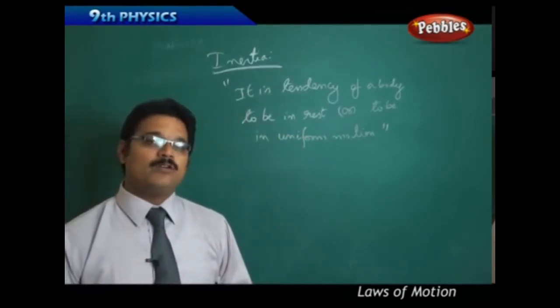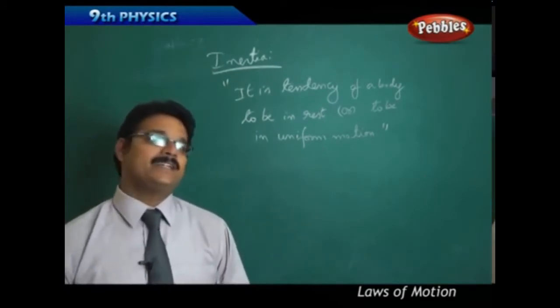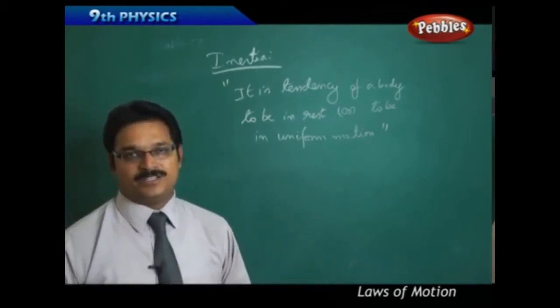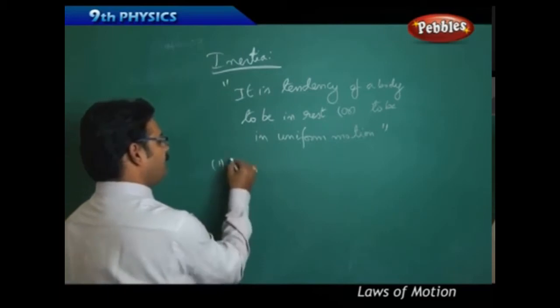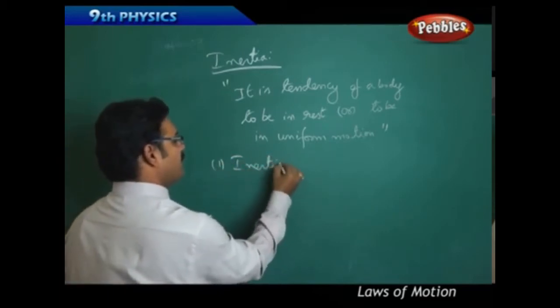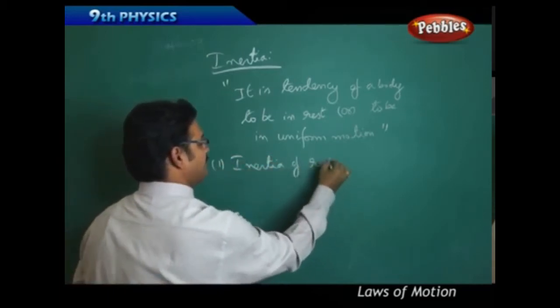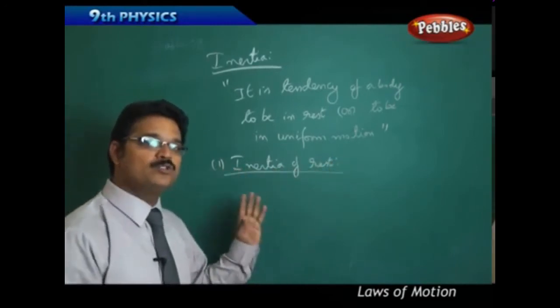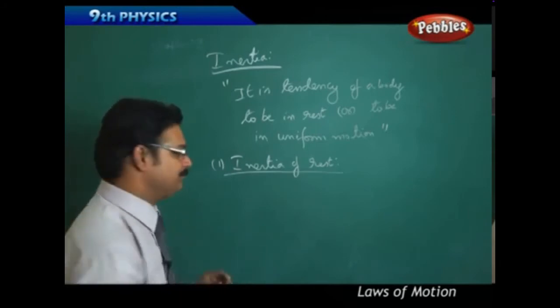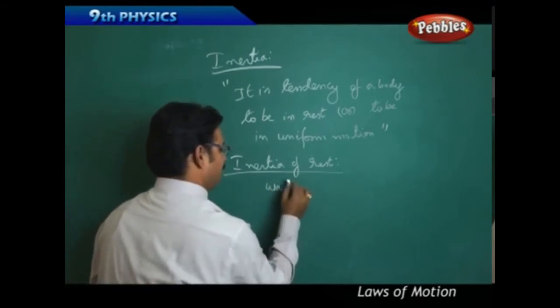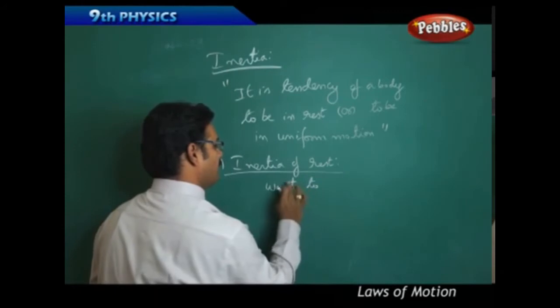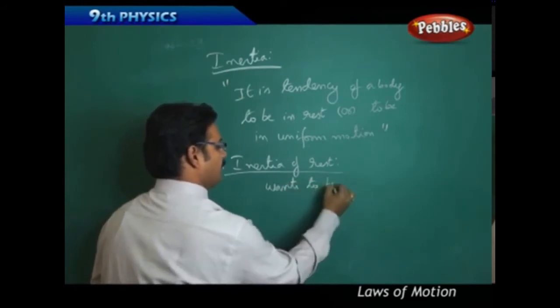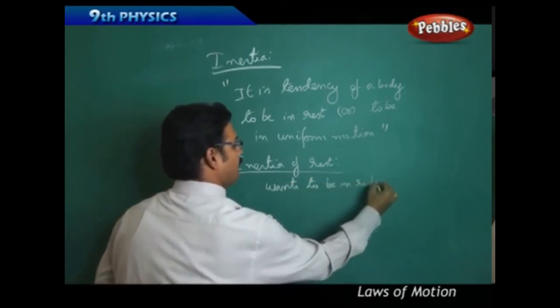Now, after Galileo defined this, we have to understand that we have two types of inertia. Number one, inertia of rest. It means the body wants to be in the rest state.